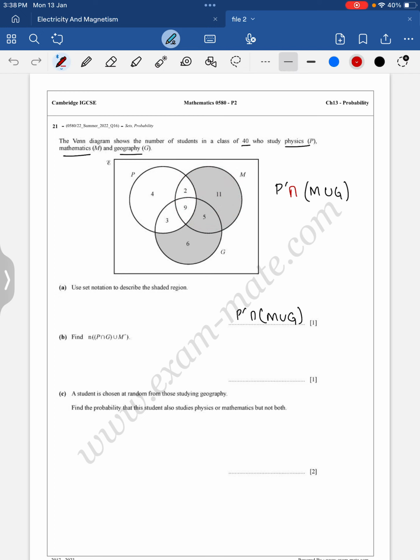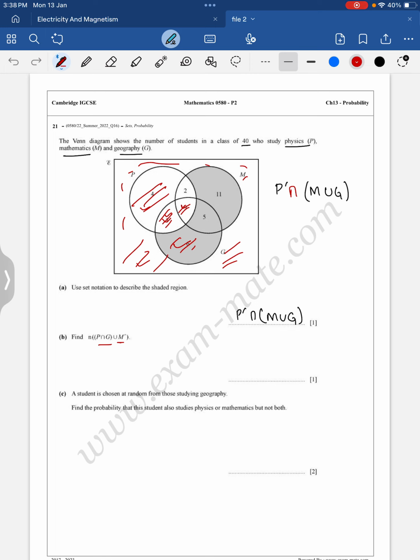So except M is this part, this part, this part, and this part. This is M complement. Now P intersection G means this part and this part. Now since between these two combinations we have a union, union means shade all. It means that I have to shade this part, this part, this part, this part, and this part.